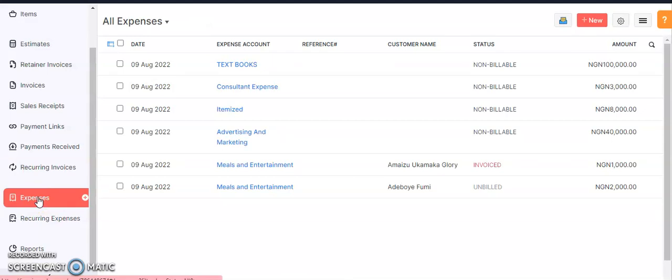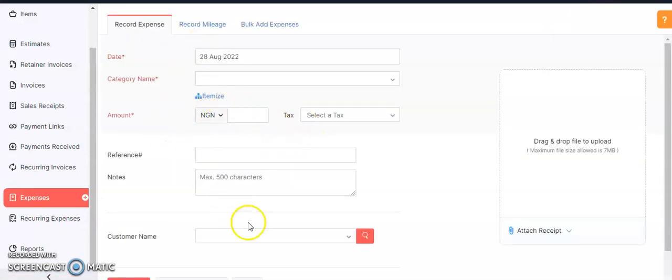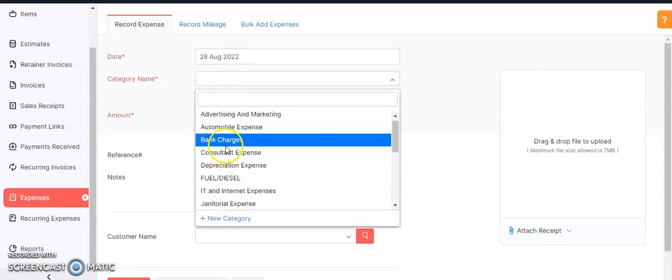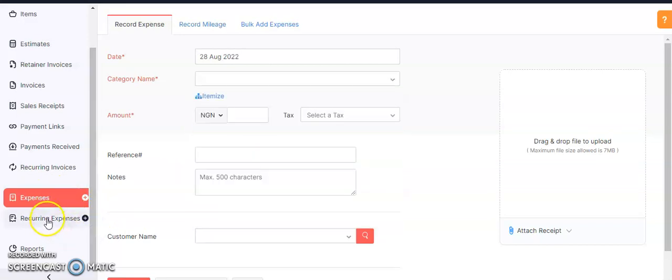Here is where you keep a record of all your expenses. Okay, all the expenses. The software comes with a list of expenses, and if it is not complete, you will be the one to include it. Okay, I'll also teach you how to do it. All right, you look at the card. It comes with all these expenses. I added this one because it didn't come with it. There are some like this one, I also had to change it to call it bank charges. So all these are included in the training course.